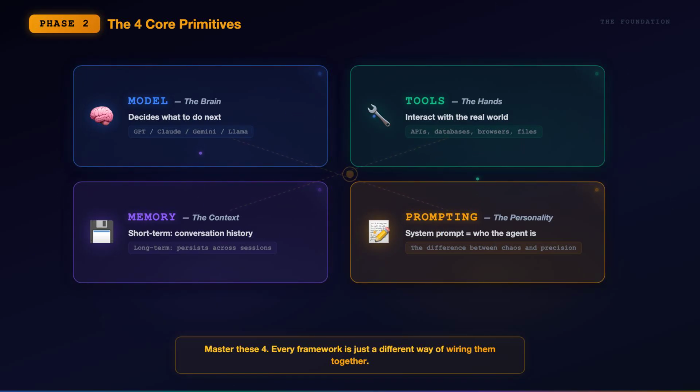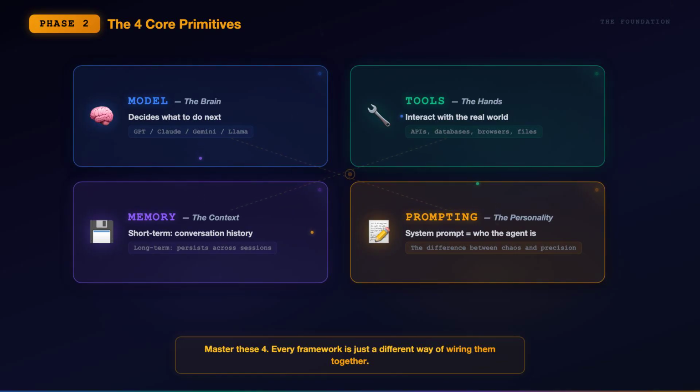Primitive 2: tools. These are the hands. Tools let your agent interact with the real world, search the web, query a database, send an email, read a file, write code. Without tools, your agent is just a chatbot with extra steps.